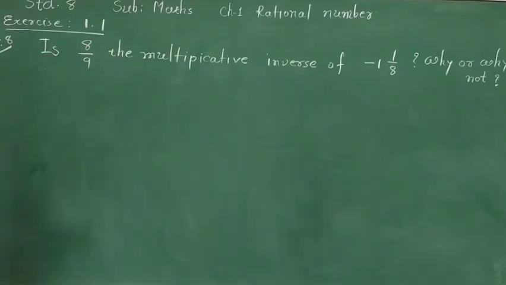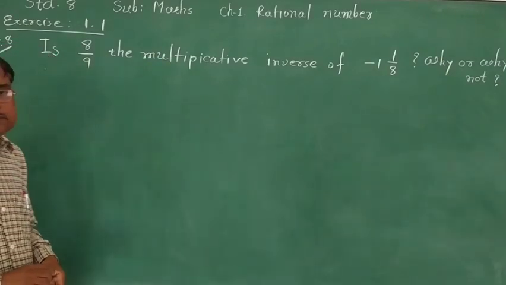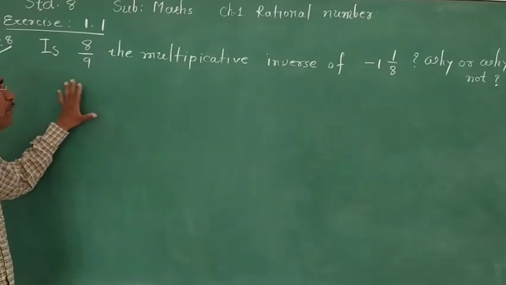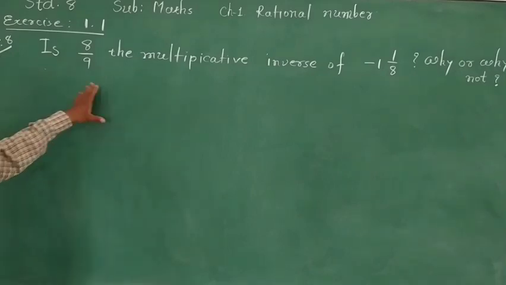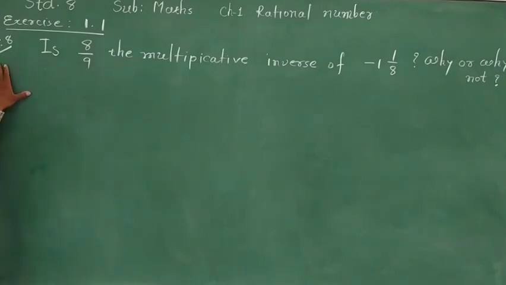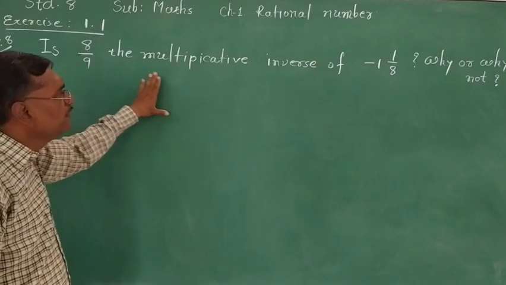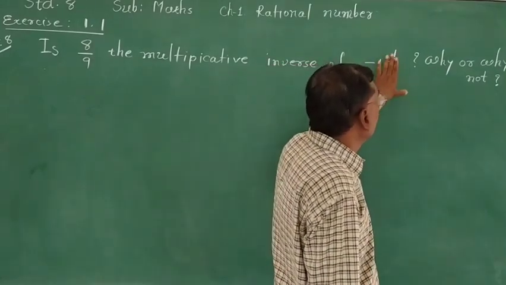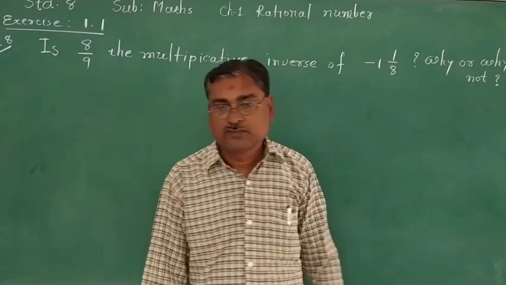Last time we discussed rational numbers, and here we are going to solve the last few examples of exercise 1.1. Now question 8. Is 8 upon 9 the multiplicative inverse of minus 1 integer 1 upon 8? Why or why not?